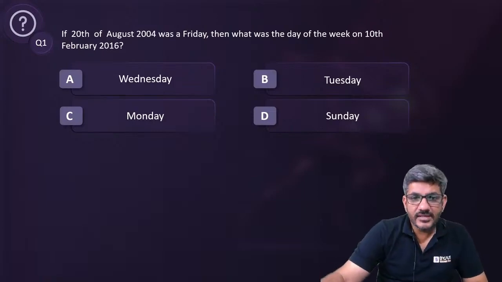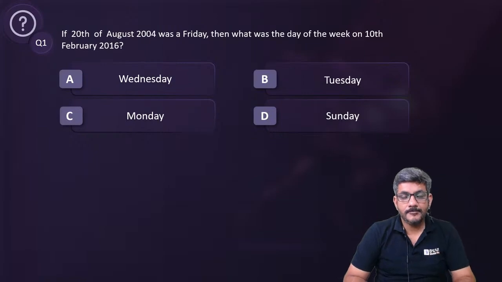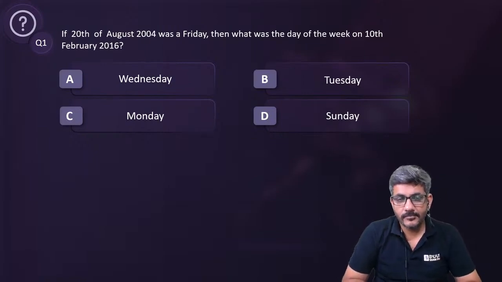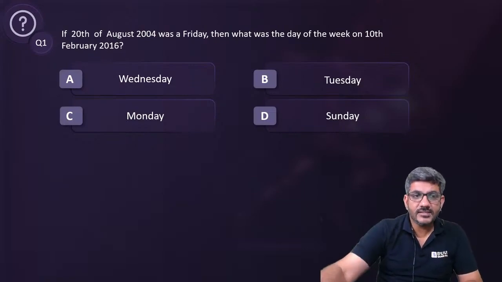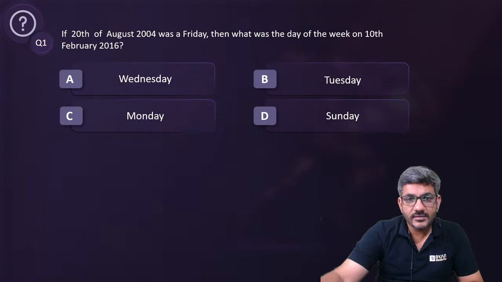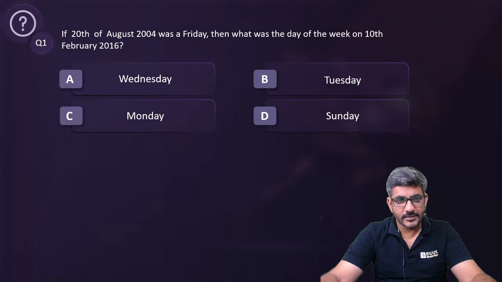Any answer that anyone is having? It's definitely not a difficult question. Nikesh Thakur has answered as A. Soumya Srivastav has answered as A. We have got two answers from Nikesh and Soumya. So let's start doing it now.